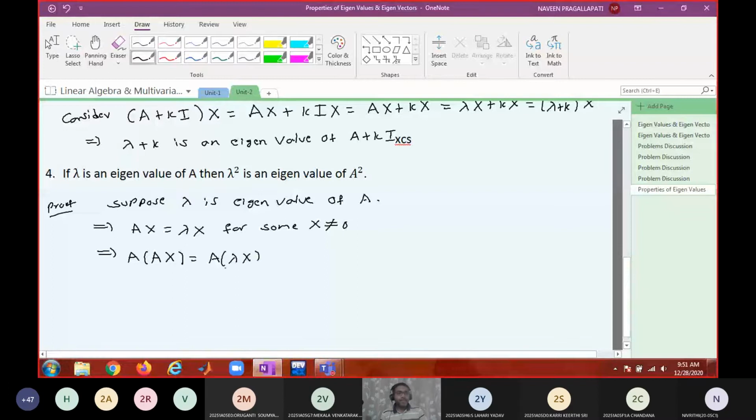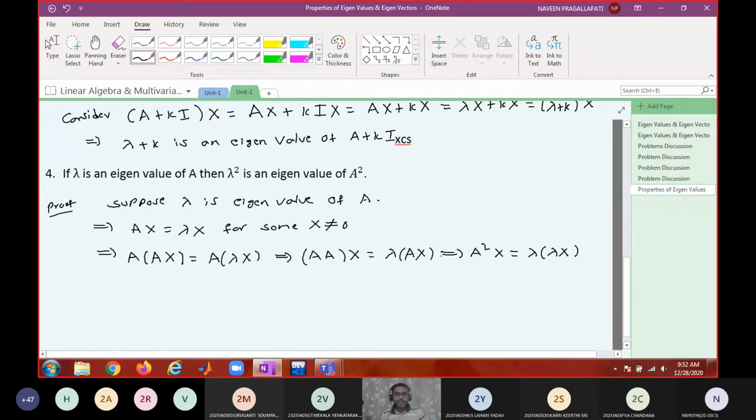So this implies that A(Ax) is equal to lambda into Ax. This implies that A square x is equal to lambda into what is Ax? Lambda x.